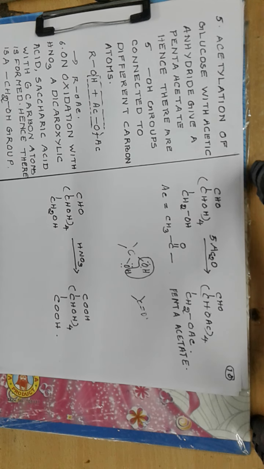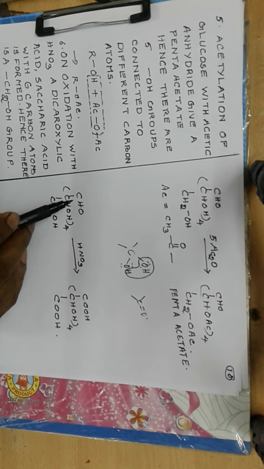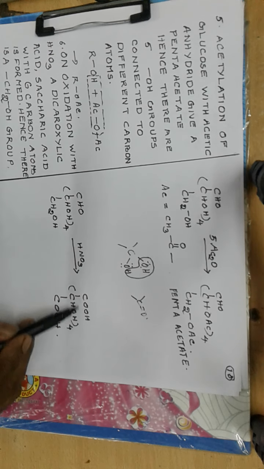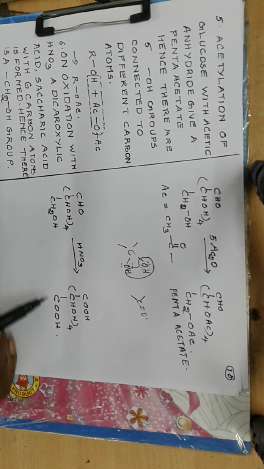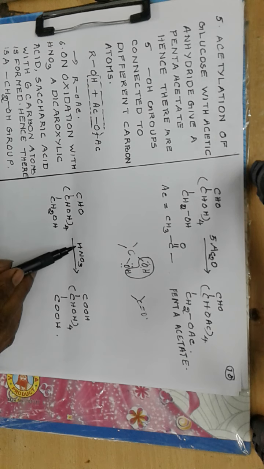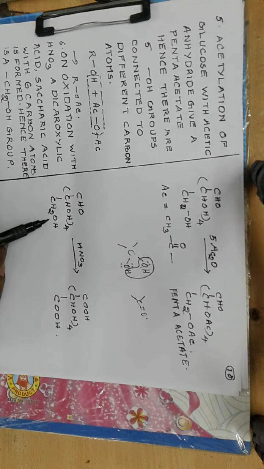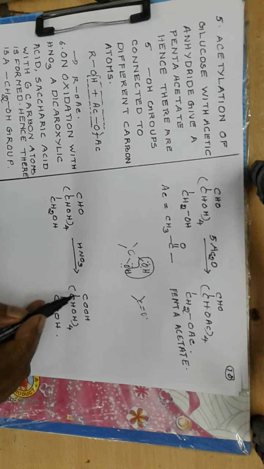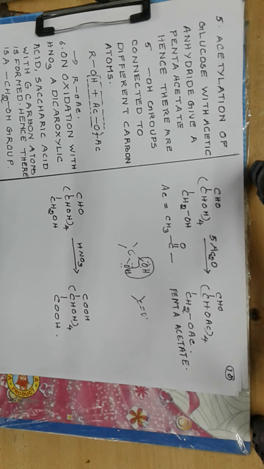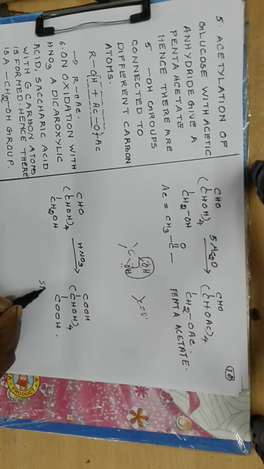So all the hydroxy groups are connected to different carbon atoms, and hence the equation may be written as CHO, CHOH 4 times, CH2OH, with HNO3, giving COOH, CHOH 4 times, COOH. This primary alcoholic group is oxidized by this medium oxidizing agent. It is not mild but a medium oxidizing agent, which can oxidize CH2OH to COOH, giving a dicarboxylic acid containing 6 carbon atoms, and this is called saccharic acid.